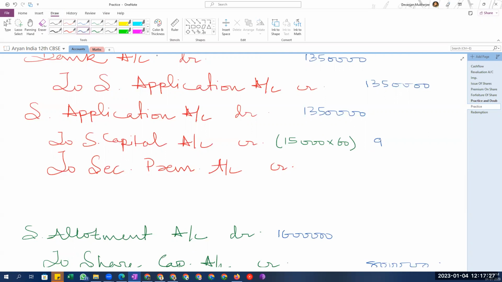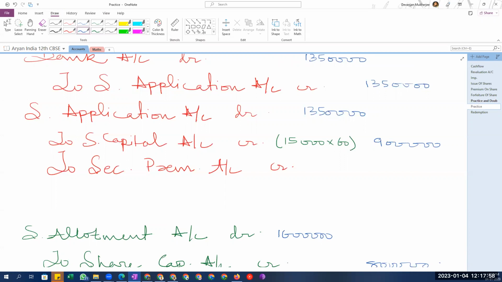So we have to reject some shares also, right? Yeah, but first the capital can be sorted directly because we are issuing 15,000. So at the end of the day, it will be max 15,000 directly. So 15,000 into 60, which is 9 lakhs.